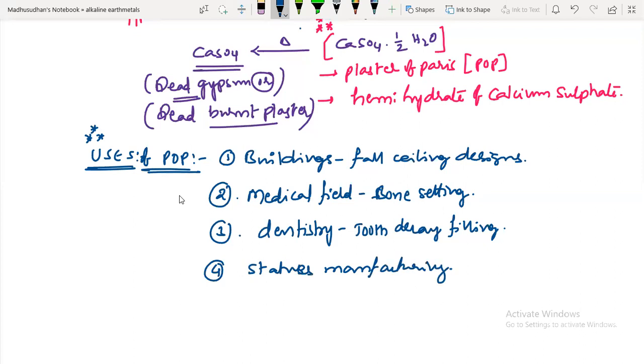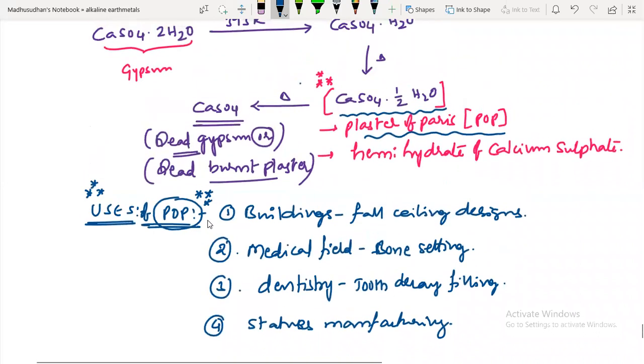So these are the uses of plaster of Paris. What is the formula? Calcium sulfate with half mole of water is called plaster of Paris. It is hemihydrate of calcium sulfate. Next one, take a screenshot of this.